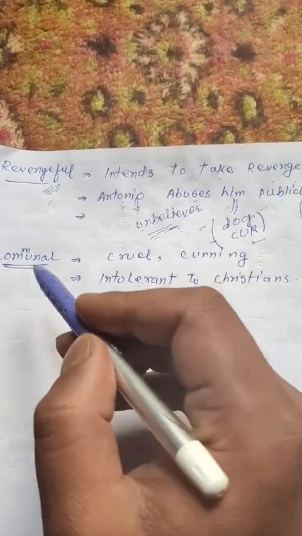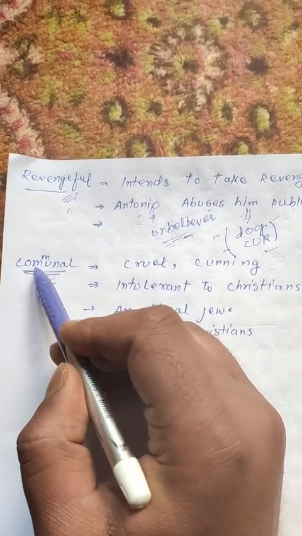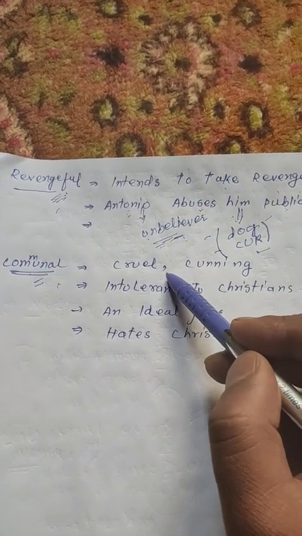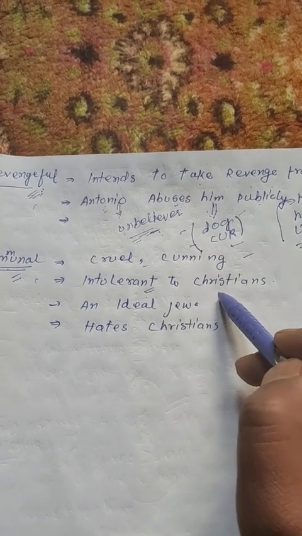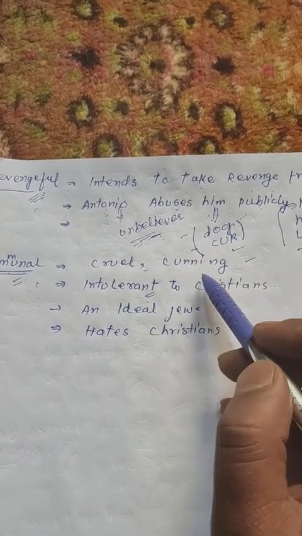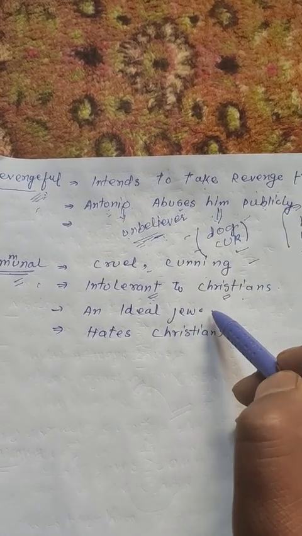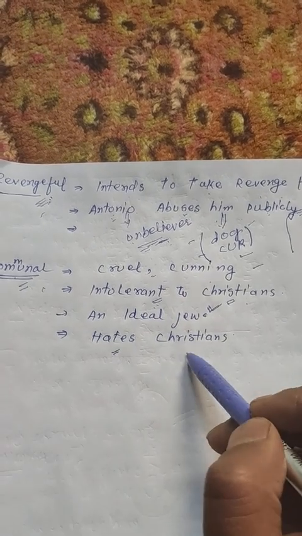Now the last point that we shall be discussing about his character is his communal beliefs. Shylock is cruel, cunning, and intolerant to Christians. We can say that he's an example of an ideal Jew, as he hates Christians.